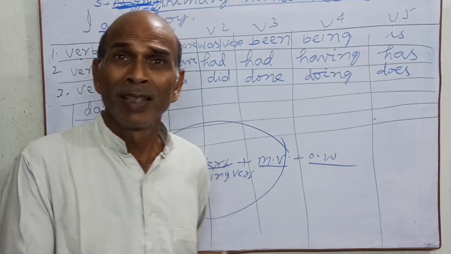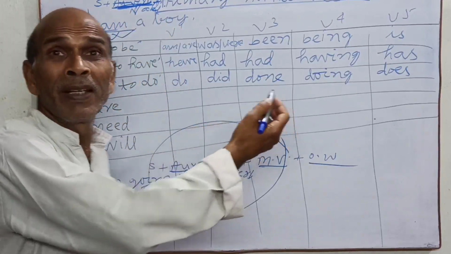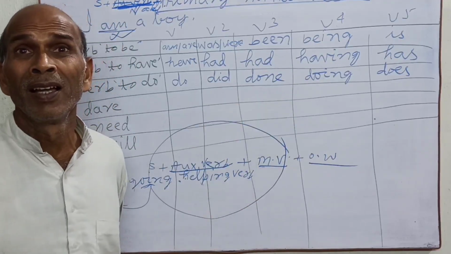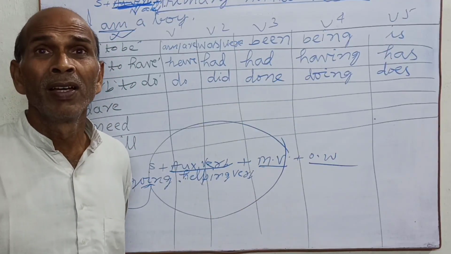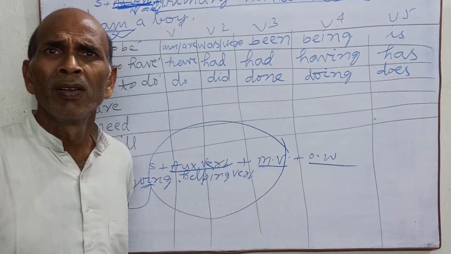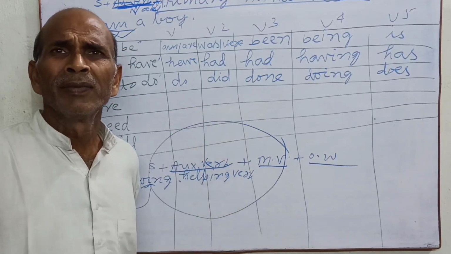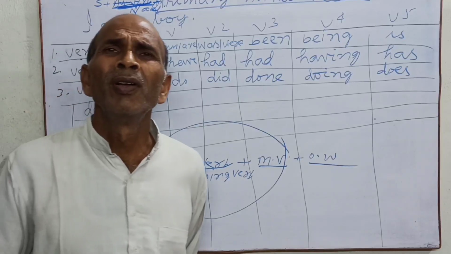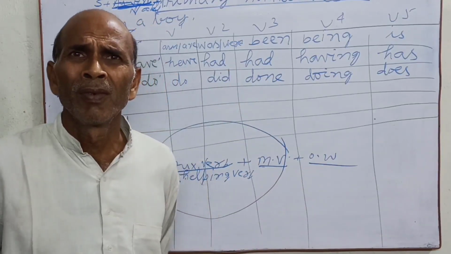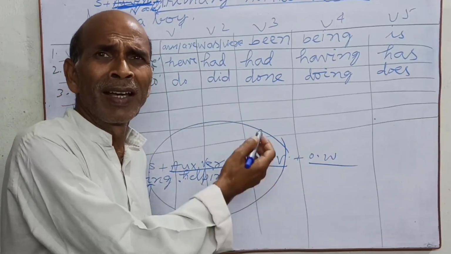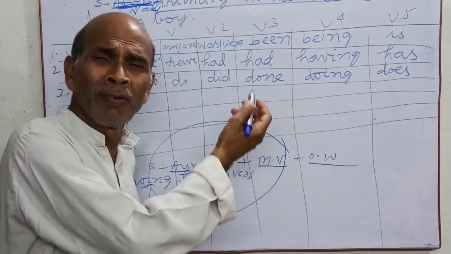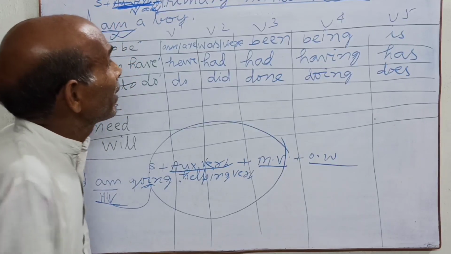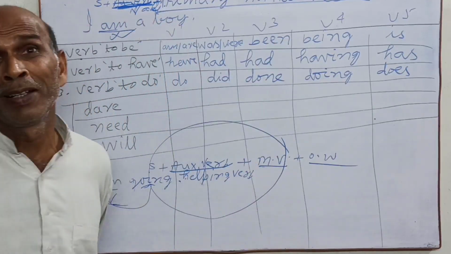I was going to help them. Were helps going, so were is your helping verb. No doubt. Next here, been. You have read this.